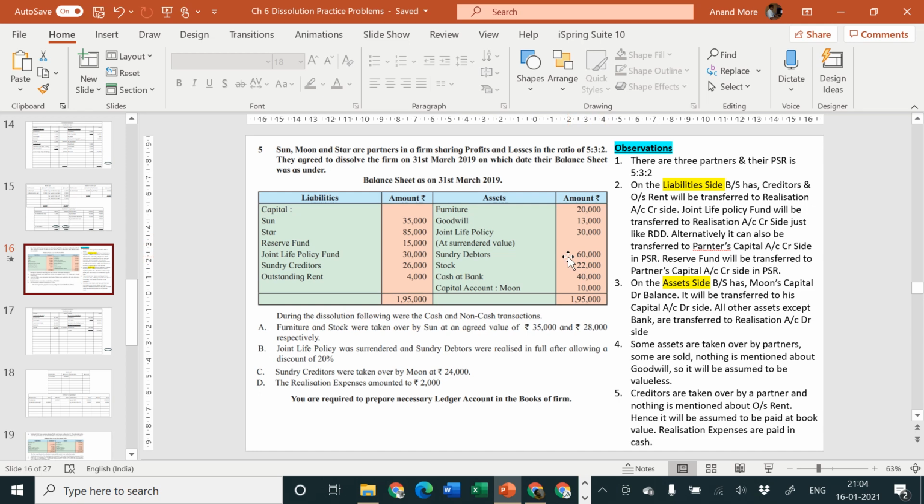How did I get 48,000? 60,000 is the value of debtors and 12,000 is the amount of discount. Discount is deducted from debtors. So what remains is 60,000 minus 12,000 is equal to 48,000. So 48,000 will be recovered from debtors, and joint life policy was surrendered. That means it will be giving you the surrender value, which is already 30,000. So we'll receive 30,000 on account of joint life policy and 48,000 on account of debtors.